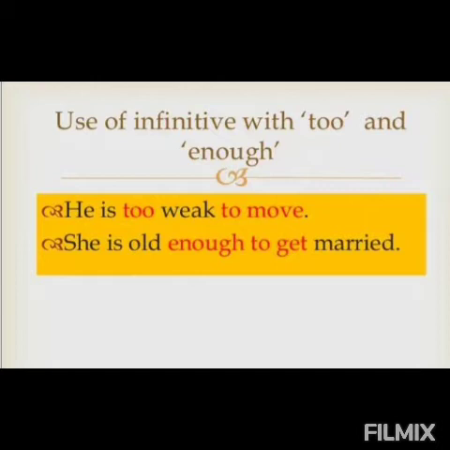For example, he is so weak that he cannot move. Now, when we have to change it into an infinitive, what will we write? We will use it with too. He is too weak to move. She is old enough to get married.